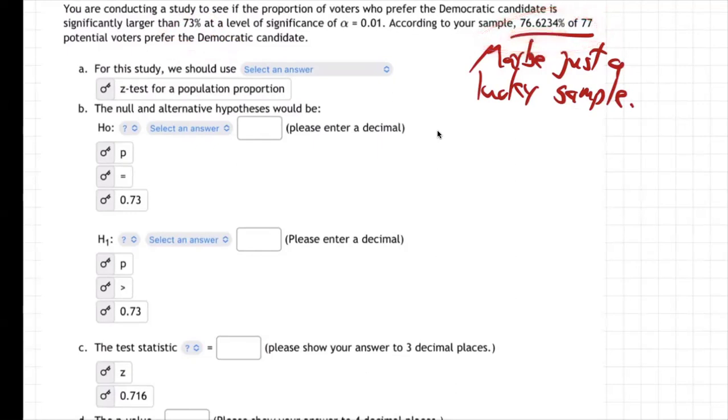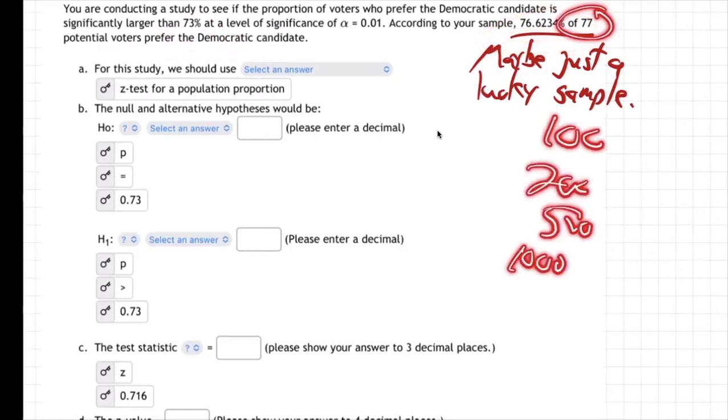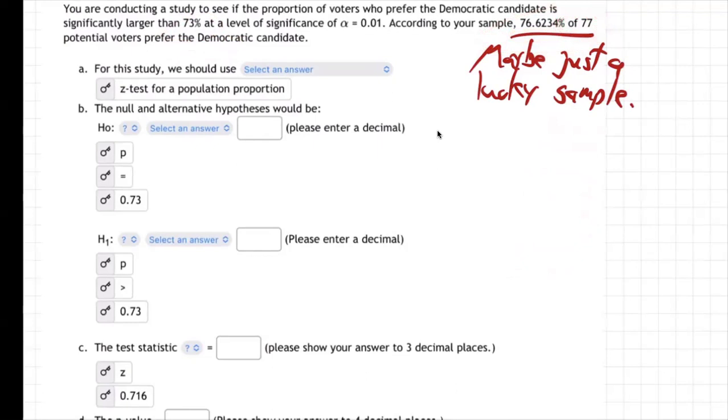So how do you get around that? Maybe you should survey more people. 77 is maybe not enough. How about 100? How about 200, 500, 1,000? How many people? Well, that's what the online calculator will tell us. In fact, it'll tell us exactly the chance of luck. Let me just tell you that in advance. The chance of luck, let's call it the probability of luck.